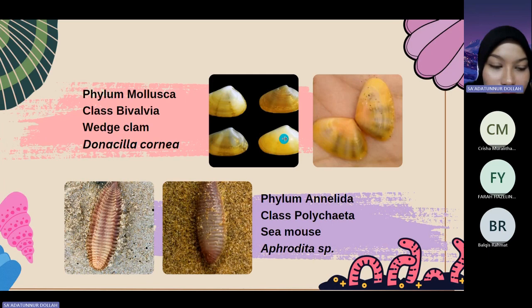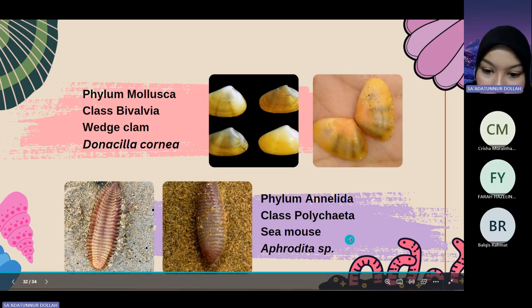And for the last two, we found the wedge clam from the phylum Mollusca under the class Bivalvia. The scientific name is Donacilla cornea. And the last one is the sea mouse from the phylum Annelida. The scientific name is the Aphrodita species.